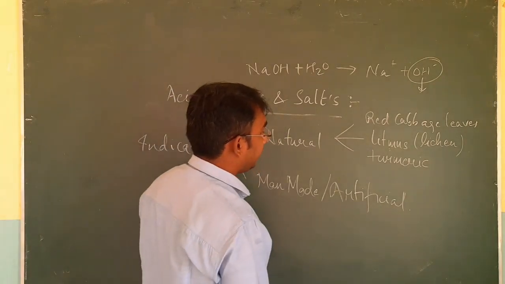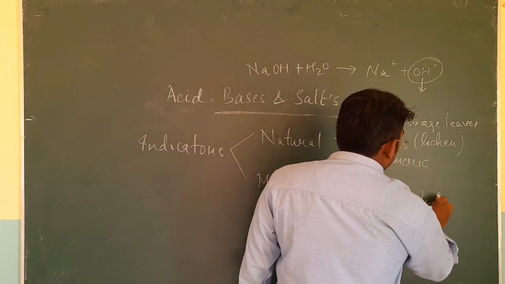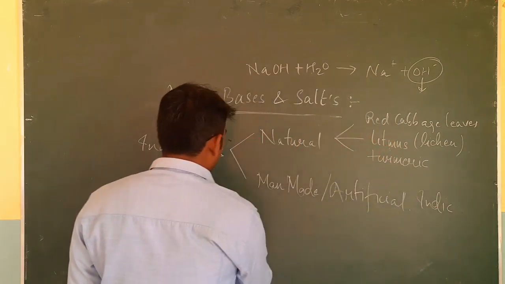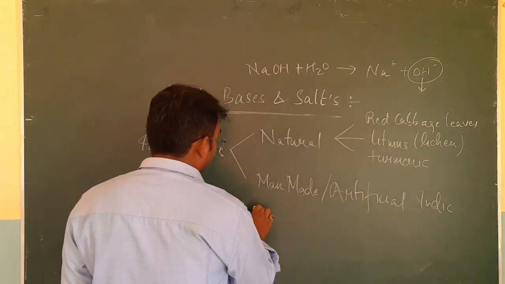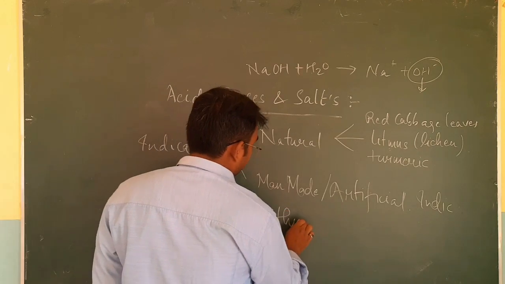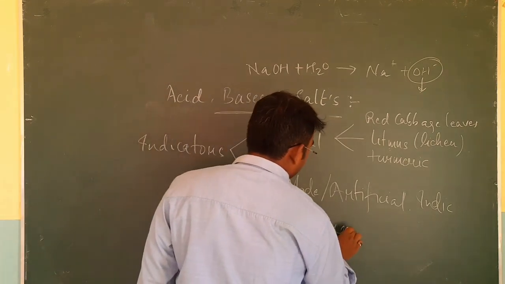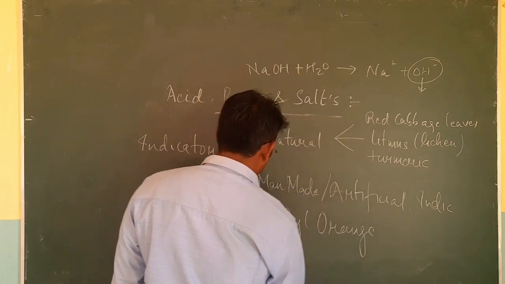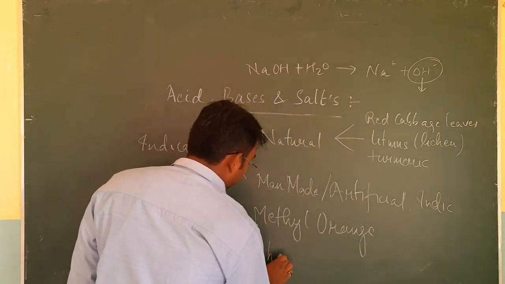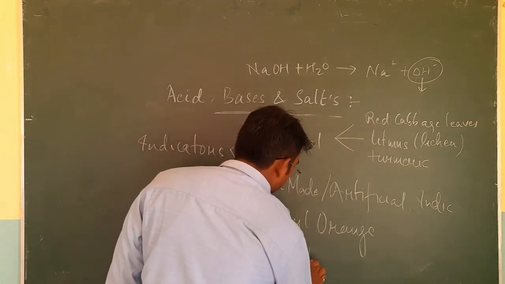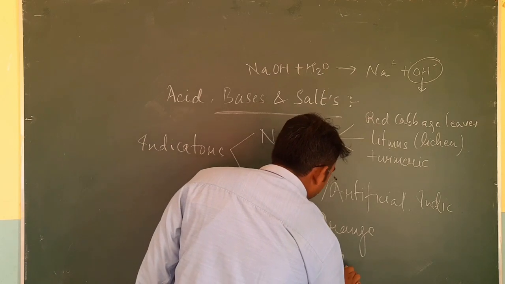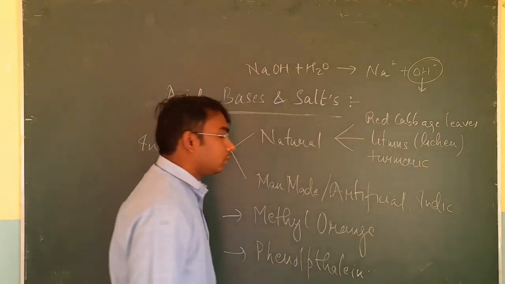Now coming to the man-made or artificial indicators. Basically these are of two types: methyl orange and second is phenolphthalein.